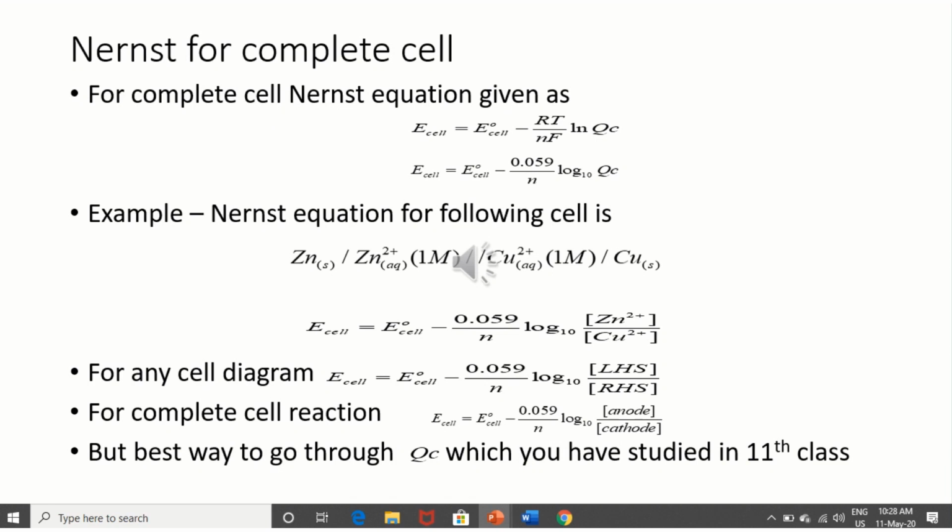So LHS upon RHS if it is given as a formula, or if a reaction is given, we use product upon reactant, or simply ions at anode over ions at cathode. If you know how to find Qc, this will be very good for you.